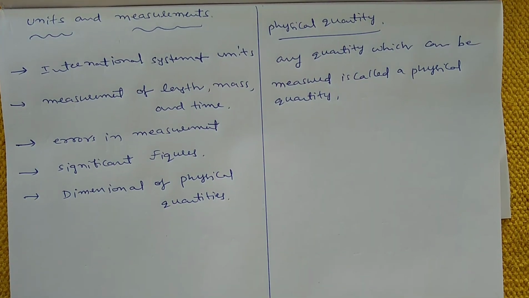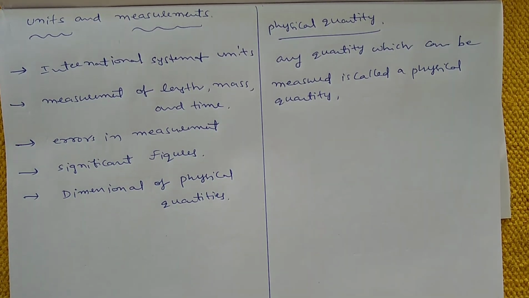So what is the use of this physical quantity? The main purpose of this physical quantity is to understand the laws of nature. So actually physics is the study of nature. To study the laws of nature, we need some measurements, and by using physical quantities we will observe certain laws in nature.